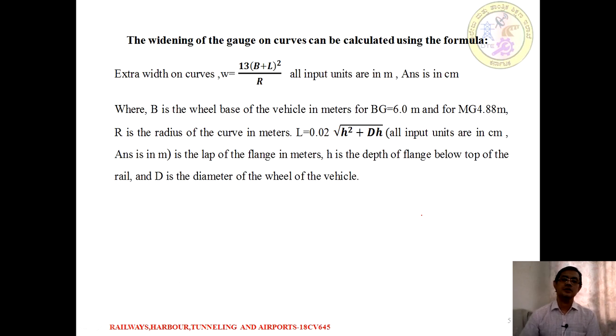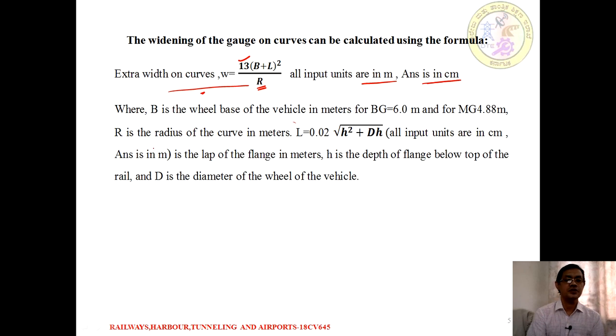What could be the extra width, or widening of gauge, to be provided on the curve? It is calculated based on the standard formula. The extra width on the curve, W, is equal to 13 multiplied by (B plus L) the whole squared, divided by R, where all the units are in meters and the answer is in centimeters. Try to remember this formula.